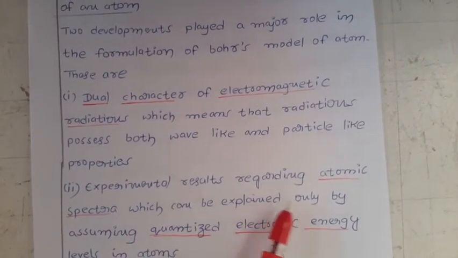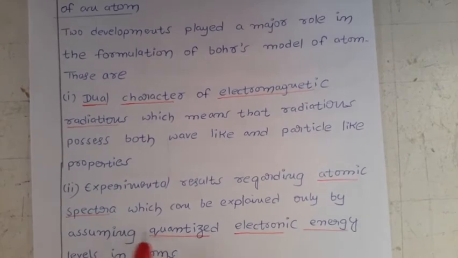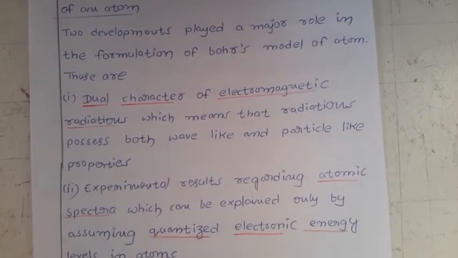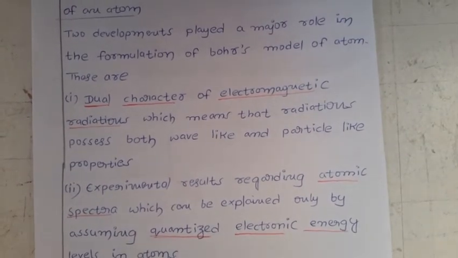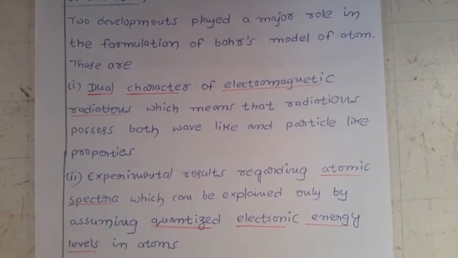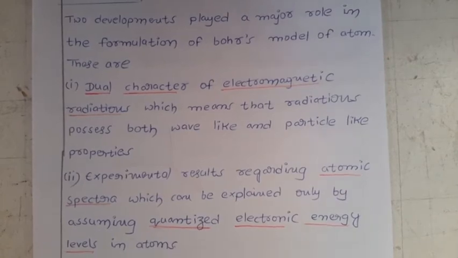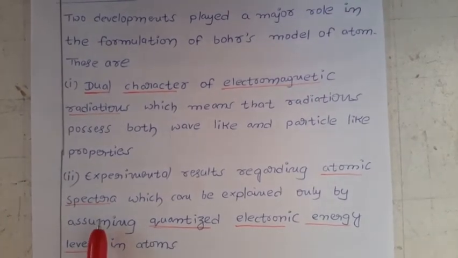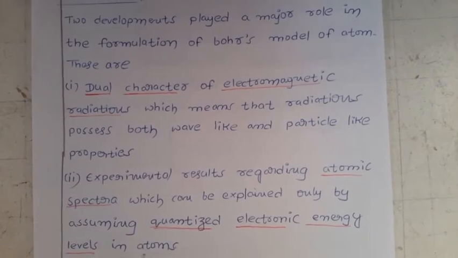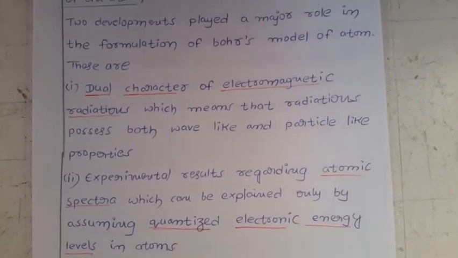Experimental result regarding atomic spectra, which can be explained only by assuming quantized electronic energy levels in atoms. Now, what are quantized electronic energy levels and what is atomic spectra? I will discuss later. Okay, keep this point aside.